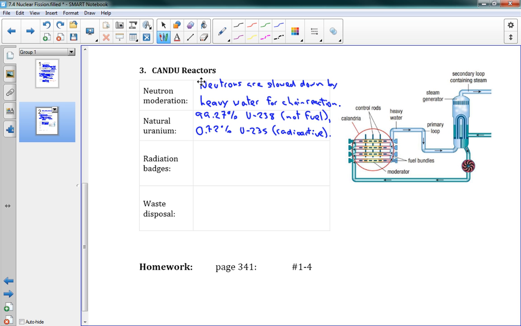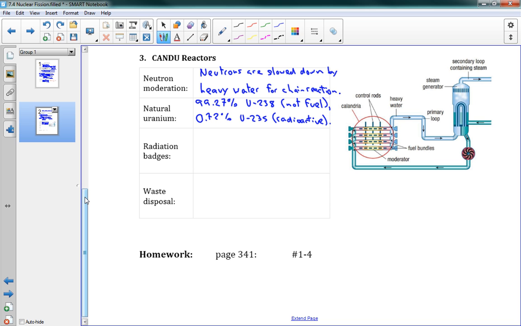You can actually take one of these fuel cells and hold it in your hand, and it's completely safe. It's not actually dangerous. And again, this is a way that Canada's reactors are different from the American reactors, in that the American reactors use enriched uranium, enriched plutonium that are a lot less stable and a lot less safe. Okay, so that's how Candu reactors work.